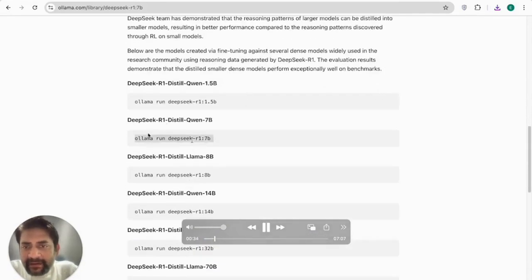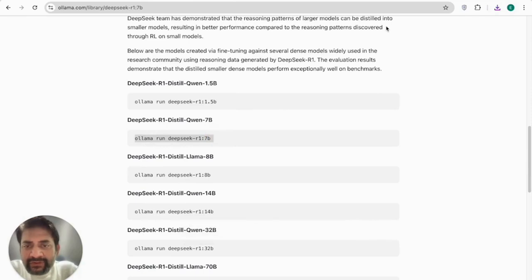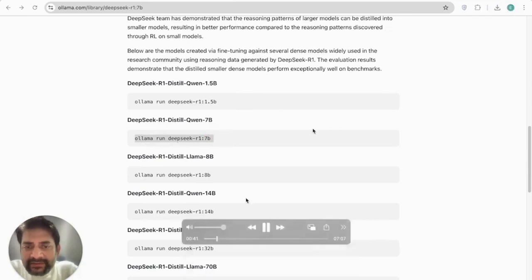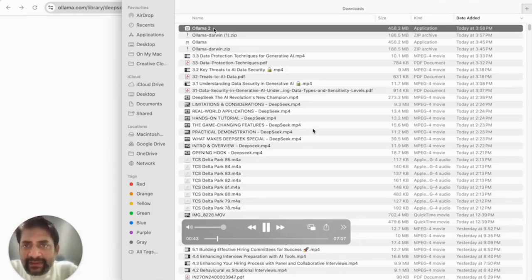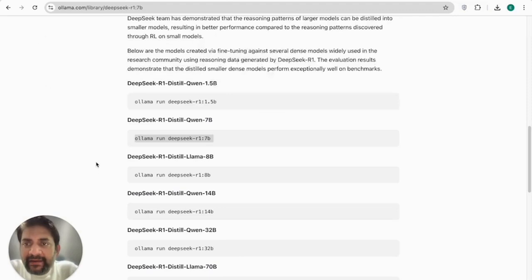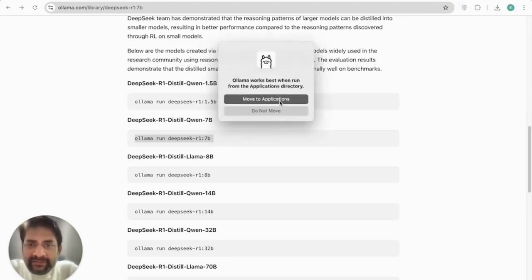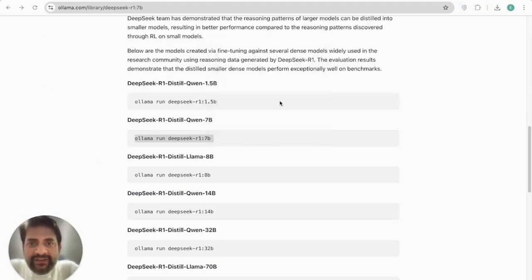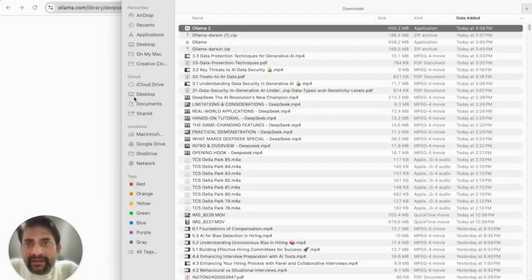And here is how I run. So this is the command to run. Once my app gets downloaded, I click on the Ollama app, and once it gets verified, it gets moved to the applications, and the application starts running.